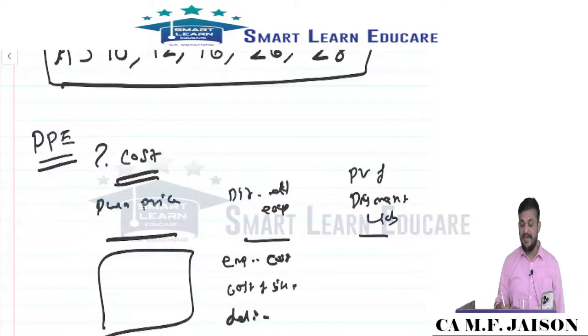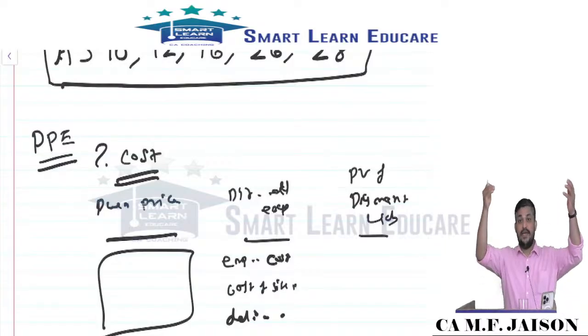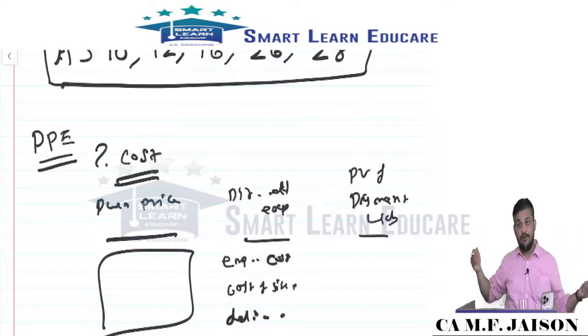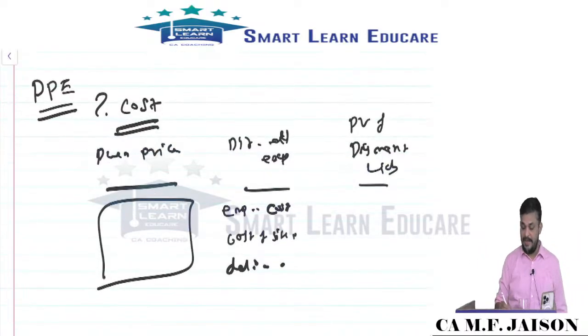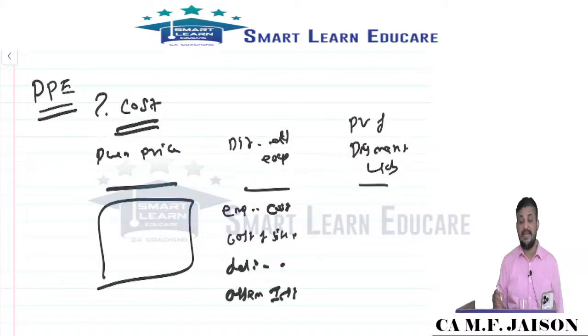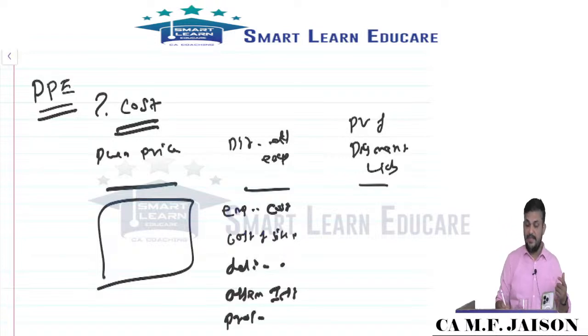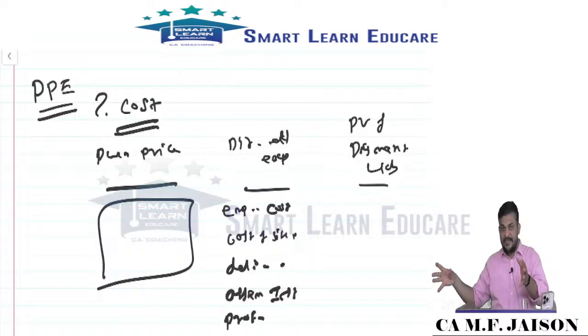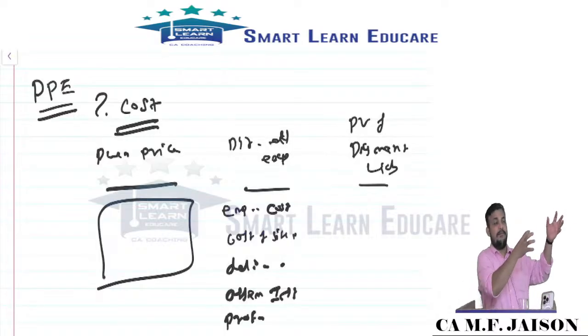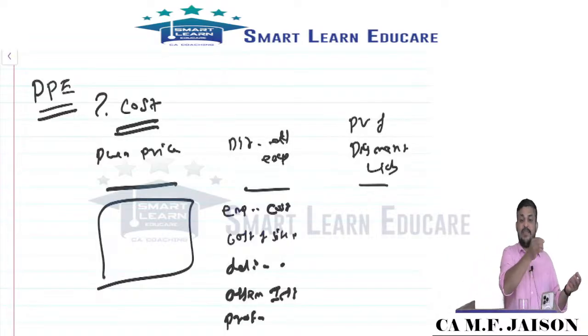Delivery and handling cost: truck loaded, transportation, unloaded, handling cost. Assembling and installation cost, then professional fees. To make this machinery, we took the design made by an architect, so that fee.